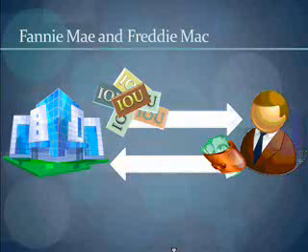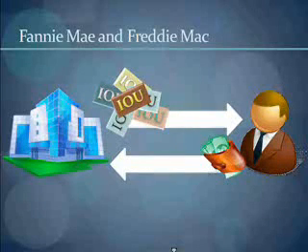Then Fannie Mae and Freddie Mac turn around and sell a whole bunch of these IOUs to investors as mortgage-backed securities. I'd heard a lot about mortgage-backed securities, but had no idea what they were, and that's basically what they are. A bundle of IOUs that the investor figures he's finally going to get back after a while, hopefully. Not everybody defaults, which actually did happen. So that's how the loan process works.